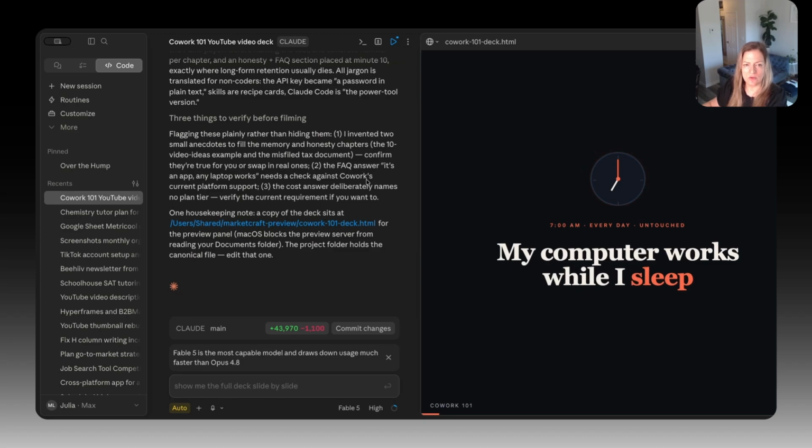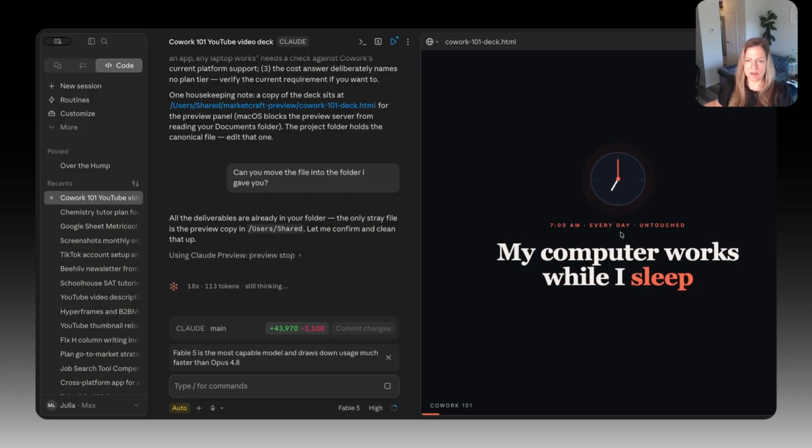Oh, Claude has now invented anecdotes to fill the memory and honesty chapters. Let's see if that's any good. Confirm they're true for you or swap the real ones. The cross answer deliberately names no Plantier. I should have asked it to keep all files in the same directory, but I didn't, and now I'm asking it to move the file into the same folder.